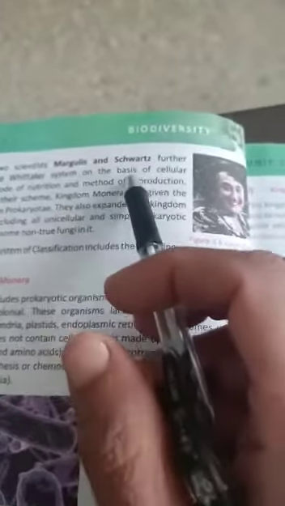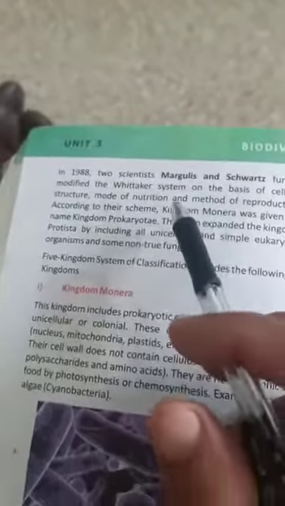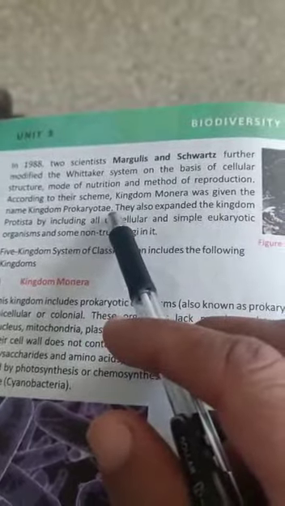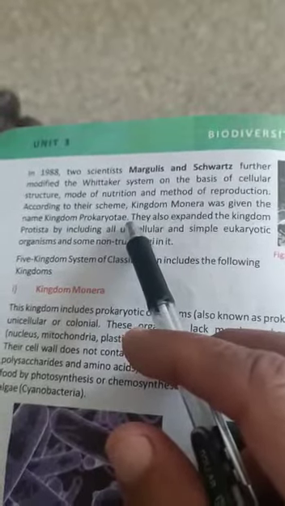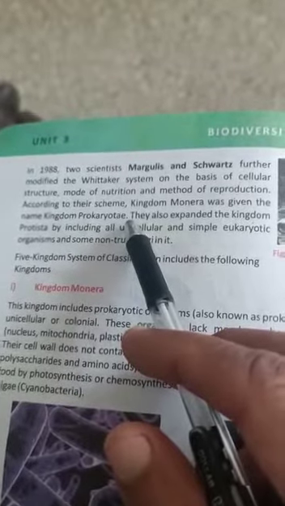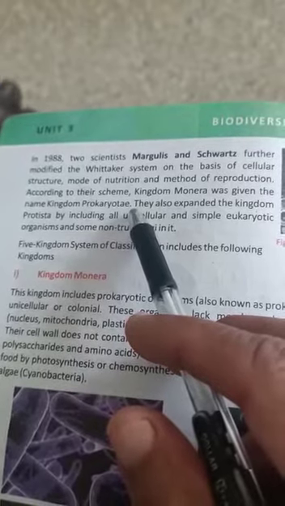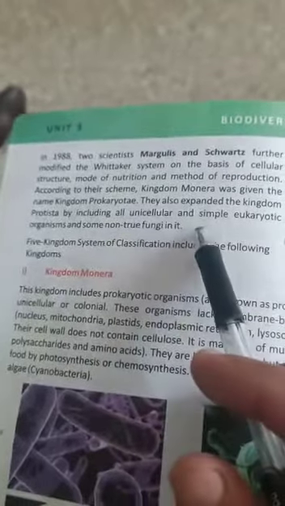But in 1988, Margulis and Schwartz modified two kingdoms of the five kingdom system. Kingdom Monera they called kingdom Prokaryote, since it has organisms with no true membrane bounded nucleus and no membrane bounded organelles.